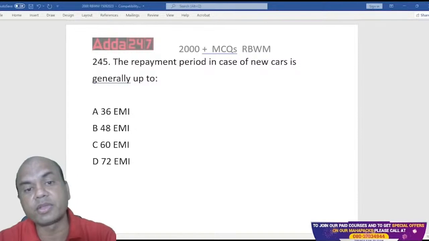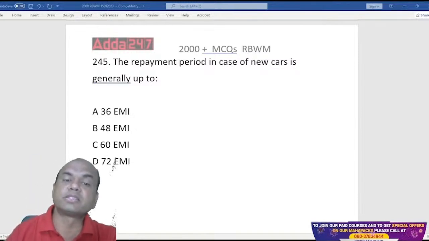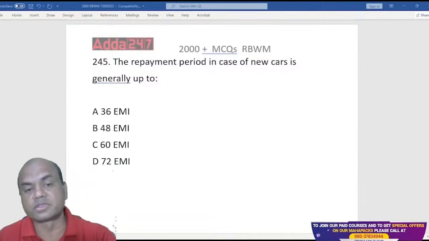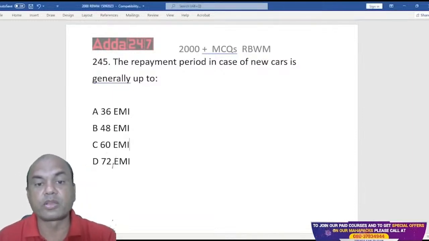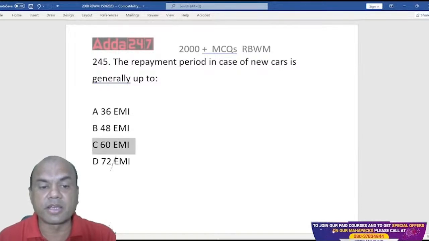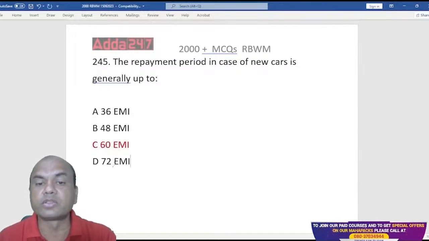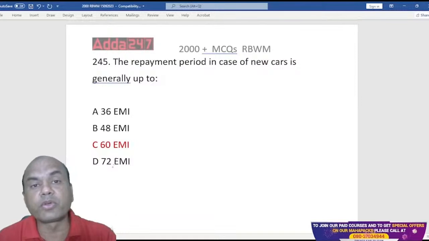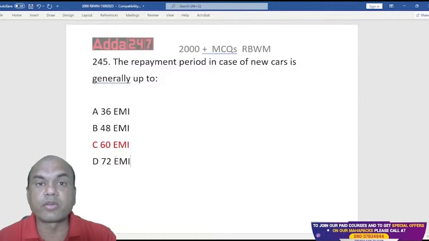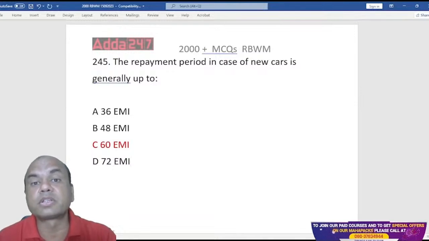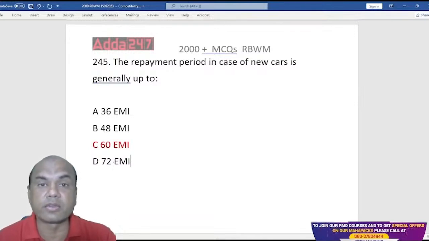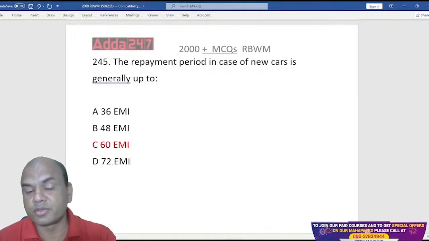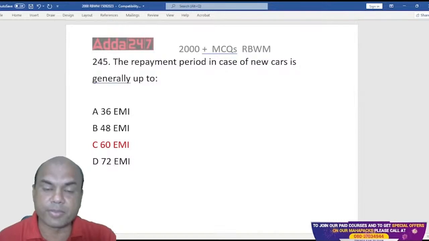Have you got it, everyone? What is the answer? New car loans are 60 EMI, that is 5 years. New car loans are always 5 years. Many of you get confused in vehicle loans. Which vehicle are we talking about? We are talking about two-wheelers and cars, but not commercial vehicles. A truck loan is not considered a vehicle loan; that is a commercial vehicle. So vehicle loan is separate. Got it?